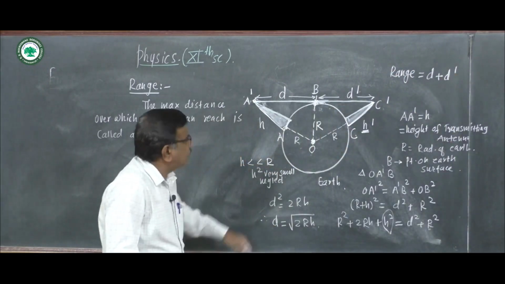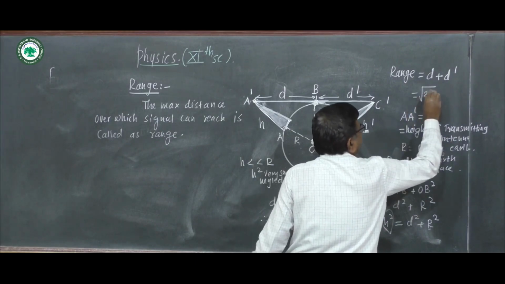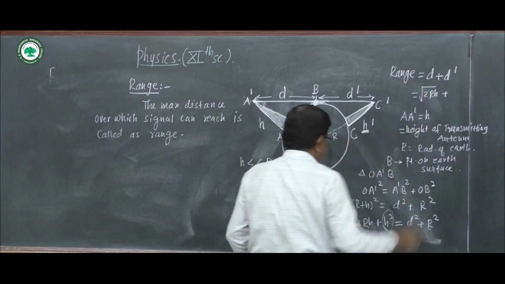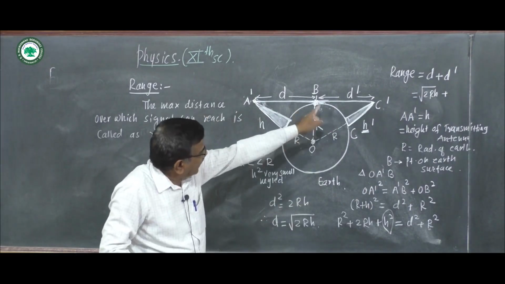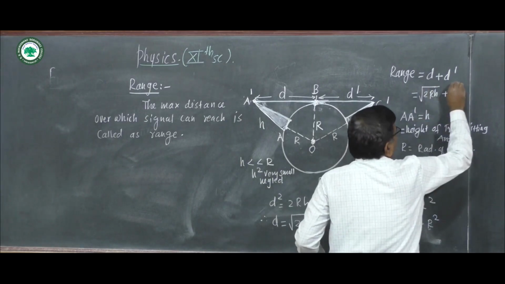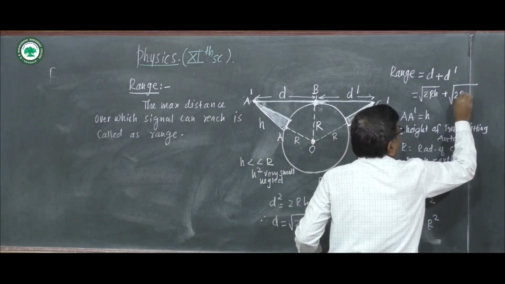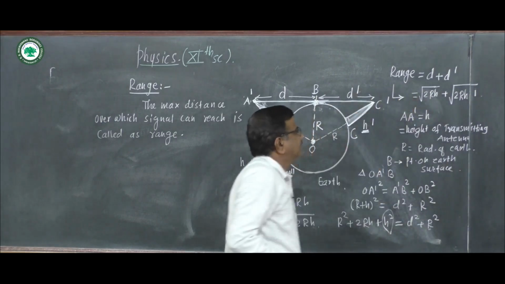We know D is equal to square root of 2Rh. Similarly, for this triangle also, we write that D dash is square root of 2Rh dash. So this is our new range.